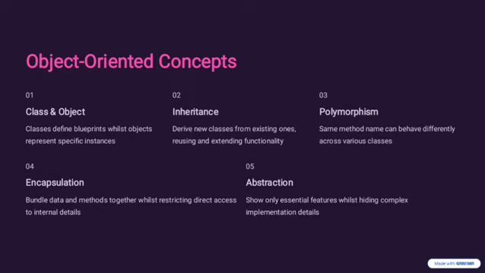The next feature is polymorphism. Polymorphism allows a single action to behave differently through method overloading and method overriding. That is compile time polymorphism and runtime polymorphism. That is, the same method behaves differently. So this is the concept behind polymorphism.